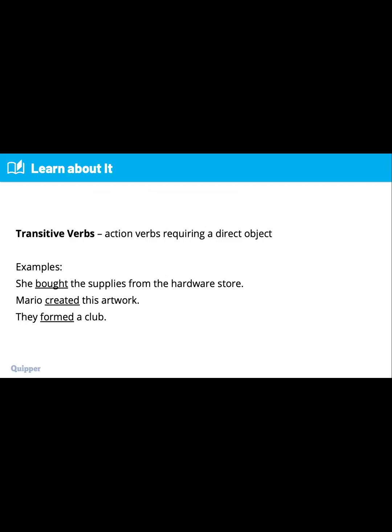Always remember, everyone, that when we talk about transitive verbs, these verbs need an object, meaning something that receives the action. So for example, we have here, she bought the supplies from the hardware store.